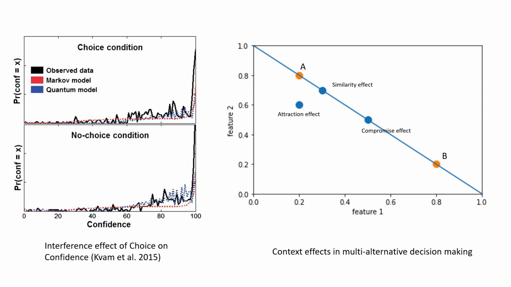However, there has also been abundant evidence showing violations of Markov assumptions in human decision-making. For example, the figure on the left shows that choice might interfere with confidence rating, which cannot be explained by any Markov model.